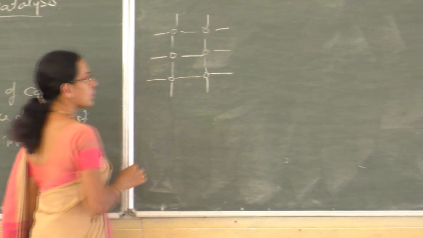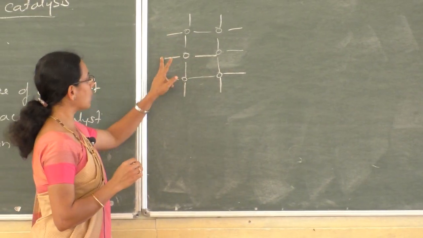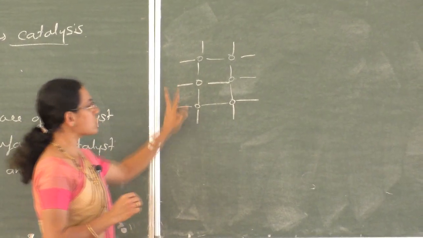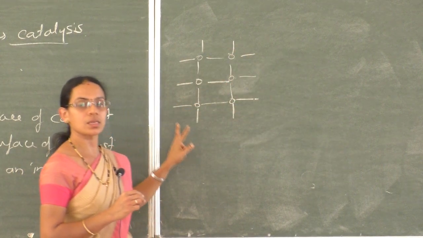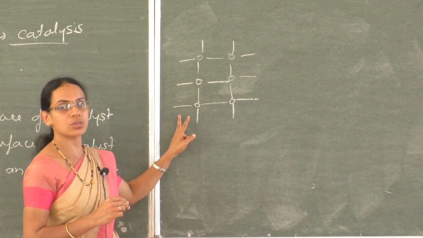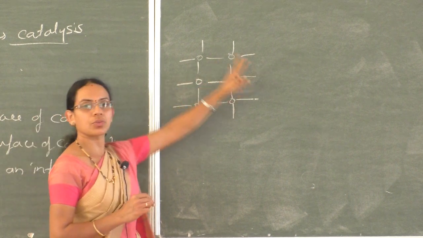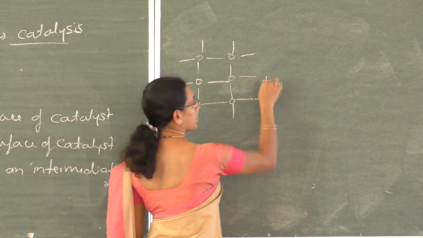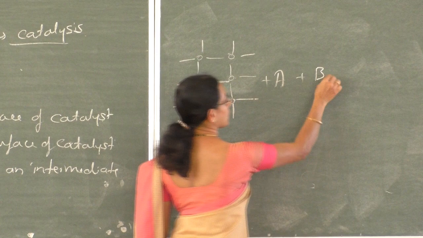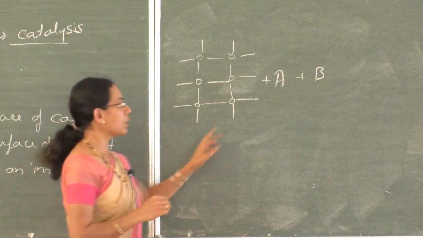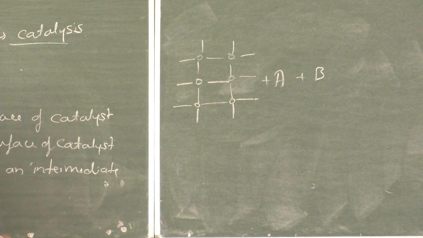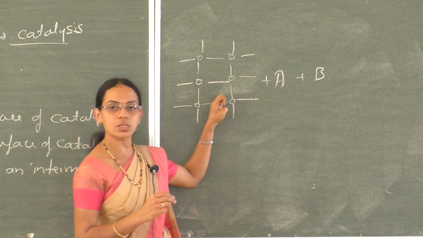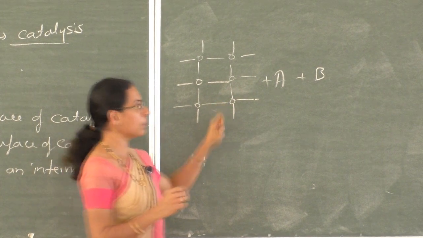So this is the solid surface, and all these are free valencies available on the surface of the solid. Because of the presence of these free valencies, adsorption of the reactant takes place on the surface of the solid. The reactants are A and B. The first step is diffusion of reactants to the surface of the catalyst. The reactants come closer to the surface of the catalyst. That is the first step.